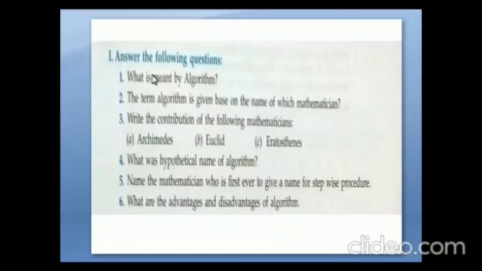Then you have to find out the answers. What is meant by algorithm? The term algorithm is given based on the name of which mathematician. Write the contribution of the following mathematicians, that is Archimedes, Euclid, then Eratosthenes. Then fourth one, what was the hypothetical name of algorithm? Then next one, name the mathematician who was first ever to give a name for stepwise procedure. Next one, what are the advantages and disadvantages of algorithm?